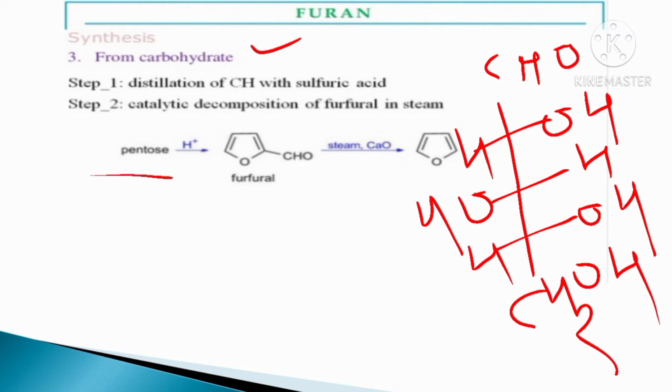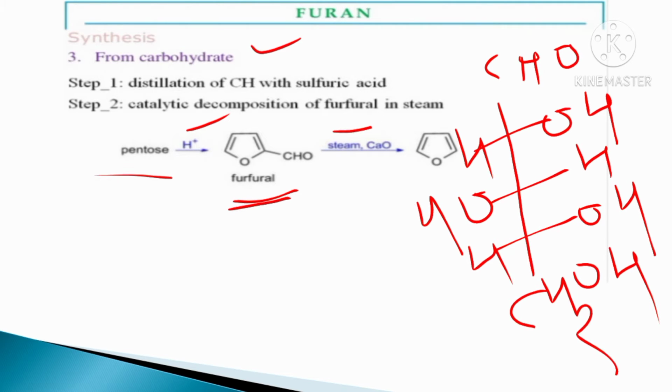Pentose means 5 carbon. In the presence of acid, furfural is formed by dehydration of 3 water molecules, and the structure furfural is formed.